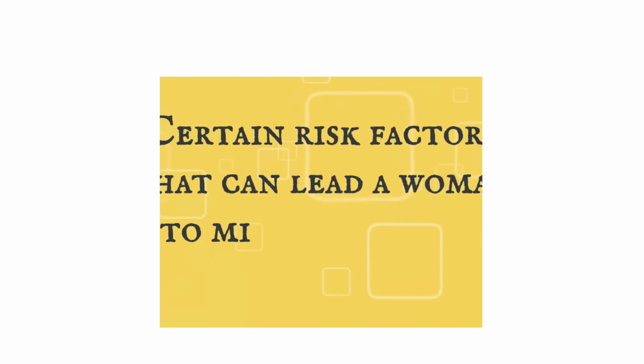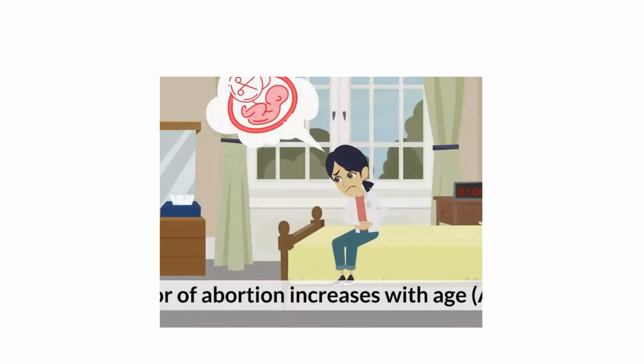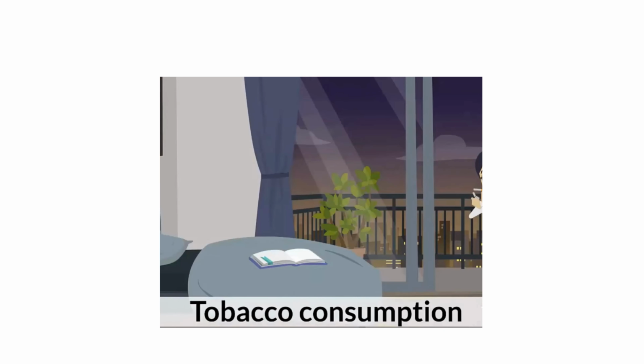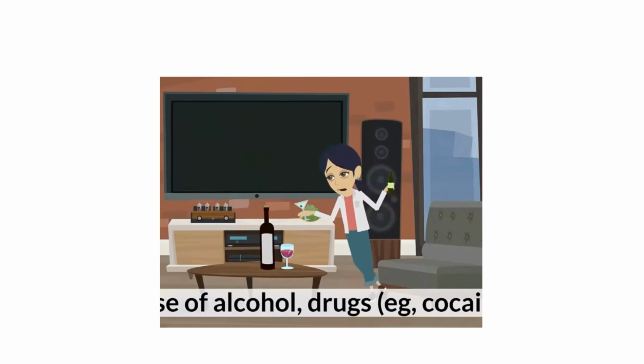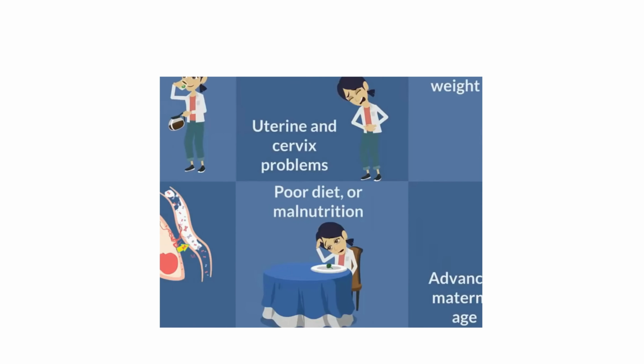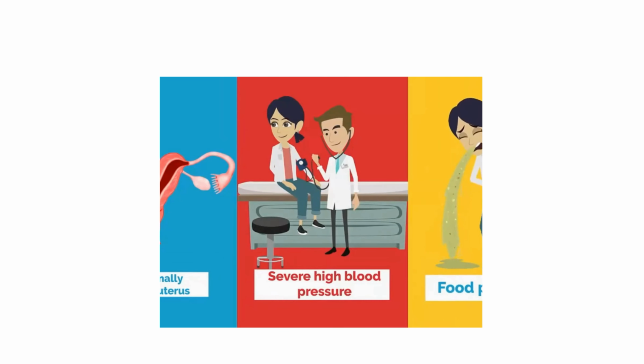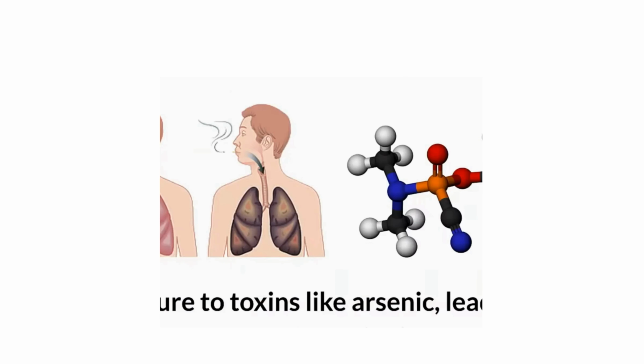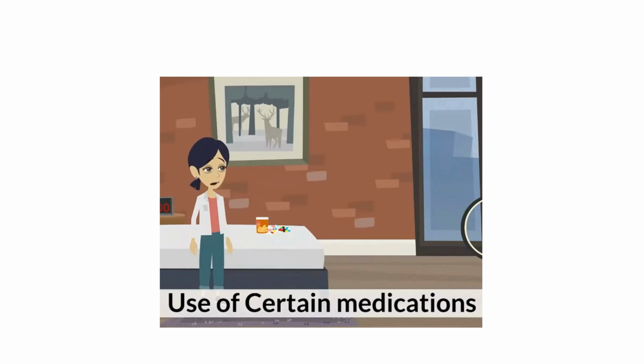Certain risk factors that could lead a woman to miscarriage are: age greater than 35, history of spontaneous abortion, tobacco consumption, use of alcohol and drugs, that is cocaine, chronic disorders in the mother, that is diabetes, hypertension, overt thyroid disorders, high caffeine intake, uterine and cervix problems, excess weight, invasive prenatal tests, poor diet or malnutrition, advanced maternal age, abnormally shaped uterus, severe high blood pressure, food poisoning, exposure to toxins like arsenic, lead, etc., and use of certain medications.